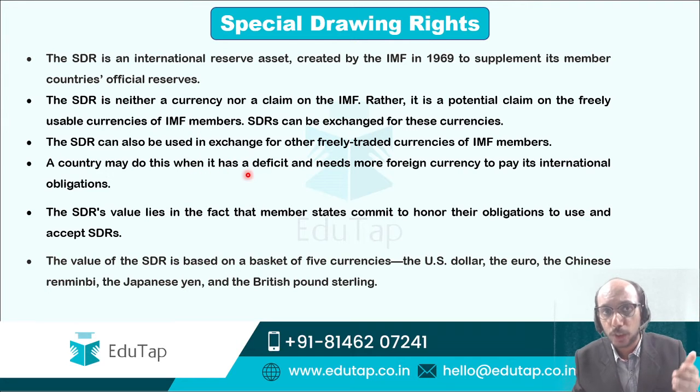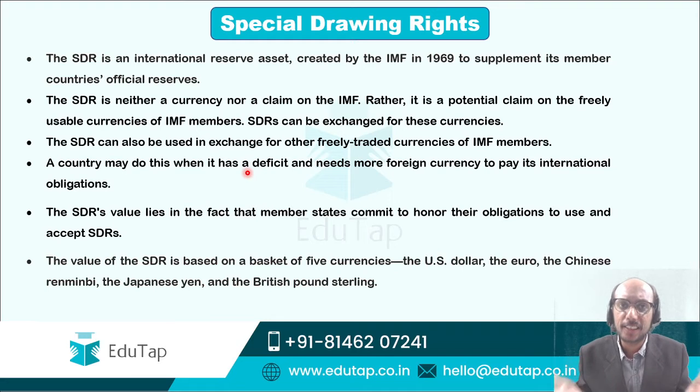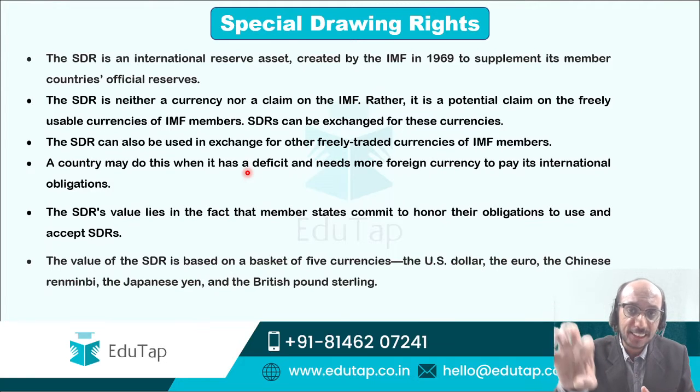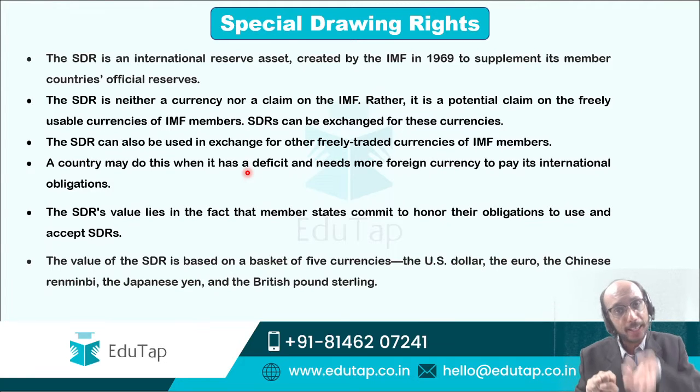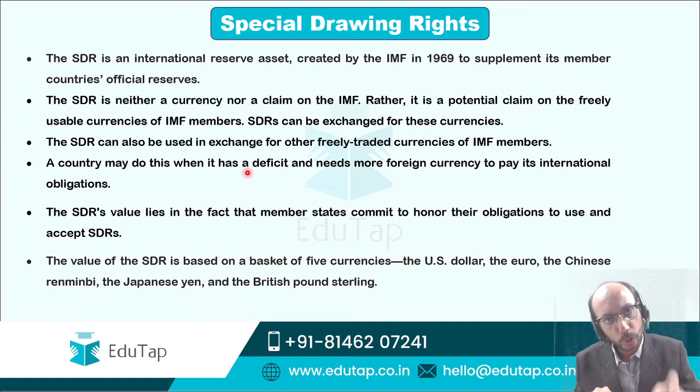A country may do this when it has a deficit. Let us say that India is running a fiscal deficit and it needs foreign currency to pay for its import bills. It needs foreign currency to pay off its loan. So what can India do? India can access its SDR from IMF. India can convert that SDR into, let us say, US dollars, and India can then use those US dollars to make the international payments that it has to do.